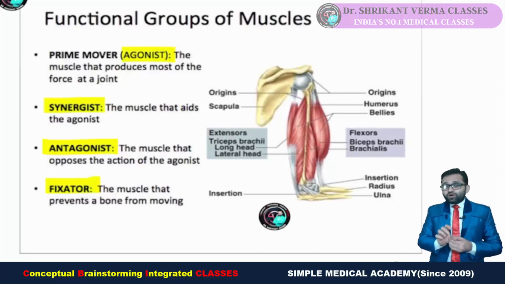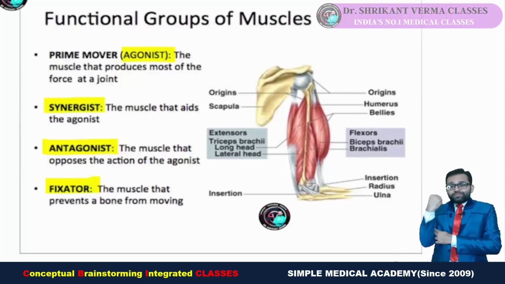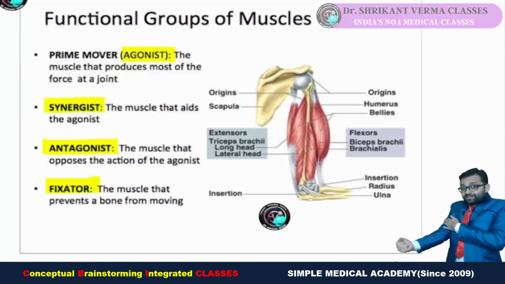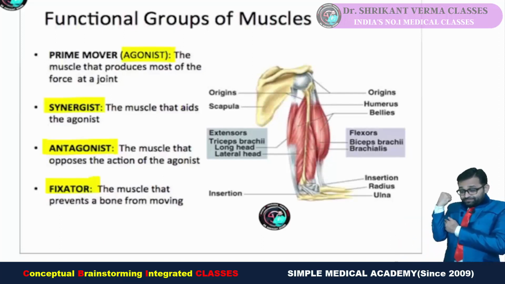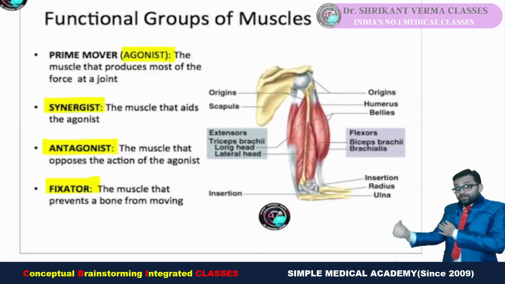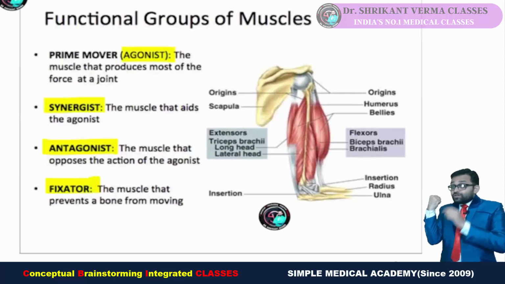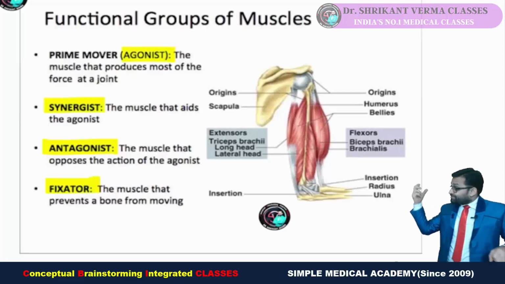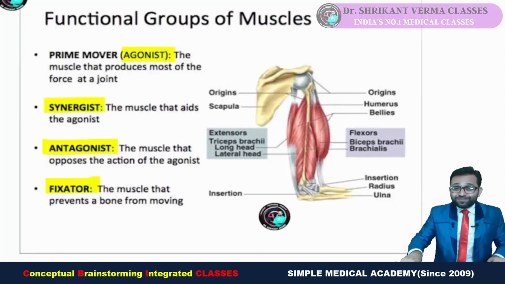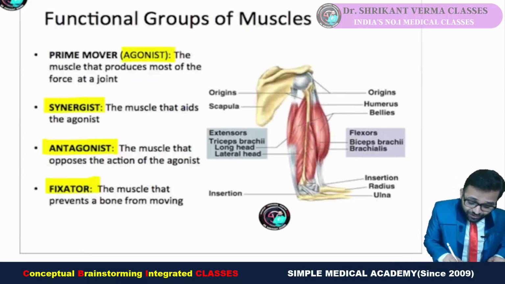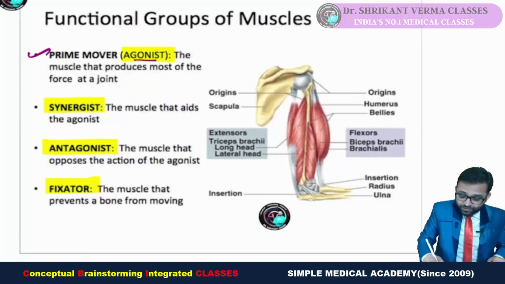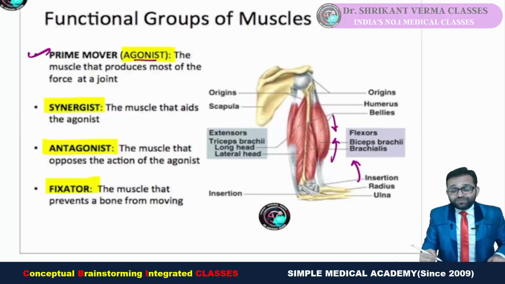So what is the prime mover? Suppose I am using a dumbbell, doing gym. Which muscle is contracting? The answer is biceps. You can also say brachialis, but suppose biceps. Biceps is showing flexion. When the biceps is contracting, flexion is possible. So remember, biceps is the agonist, also called the prime mover. Here you can see the image. When it is contracting, flexion will occur.